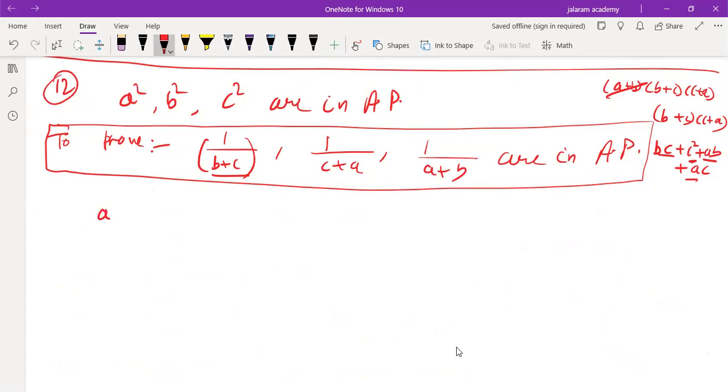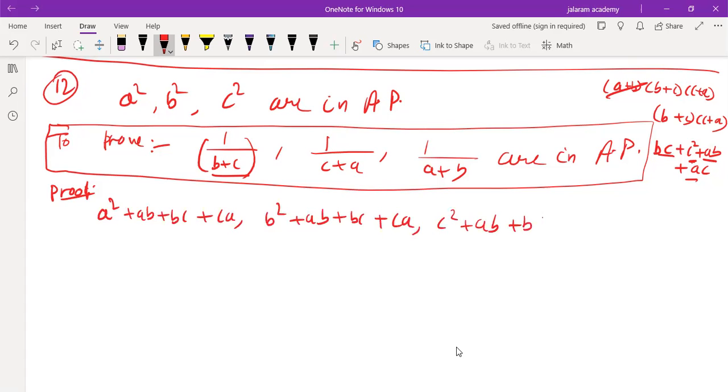So if we add ab + bc + ca to the first term, to the second term, and to the third term, they are also in AP.